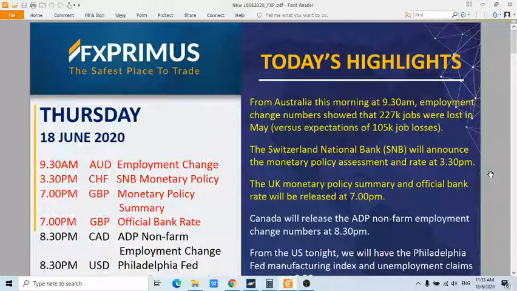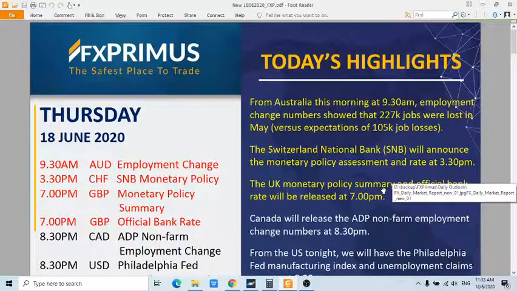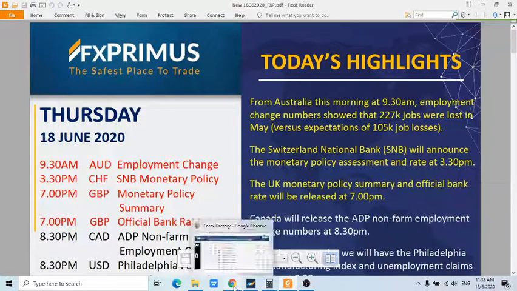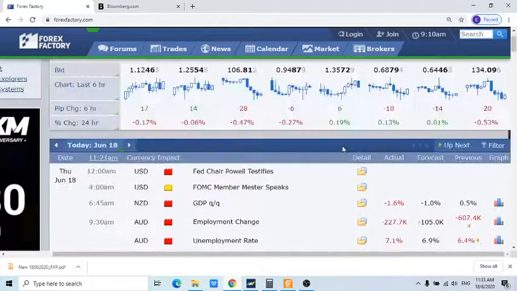For today, we are having a few significant events throughout the whole day. As early as this morning at 9:30 a.m. local Singapore and Malaysia time, we had the employment change and also unemployment rate numbers coming up from Australia. So let us have a quick look and see what was the data released from Australia this morning.